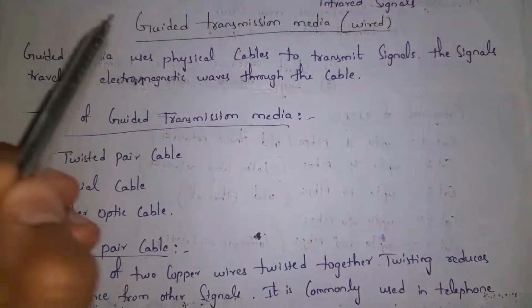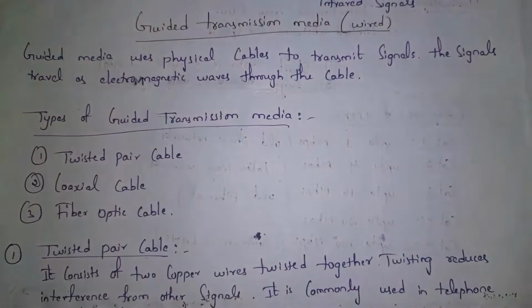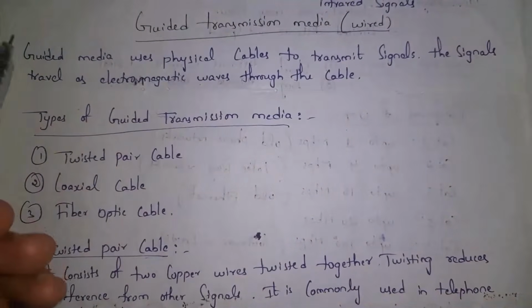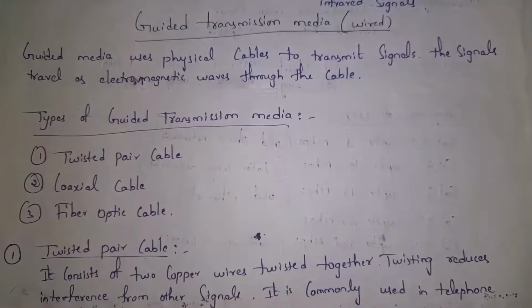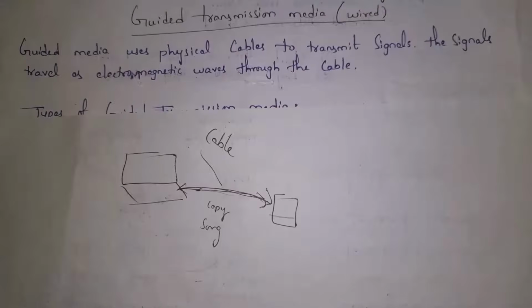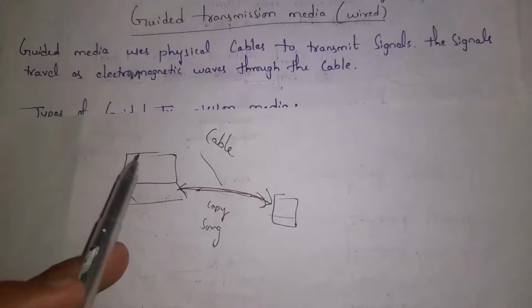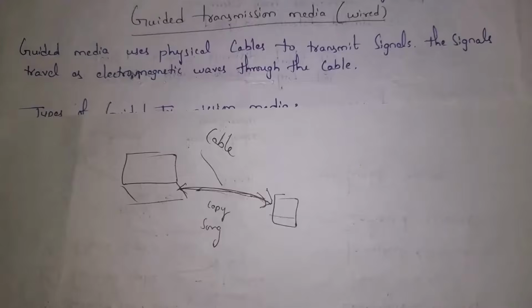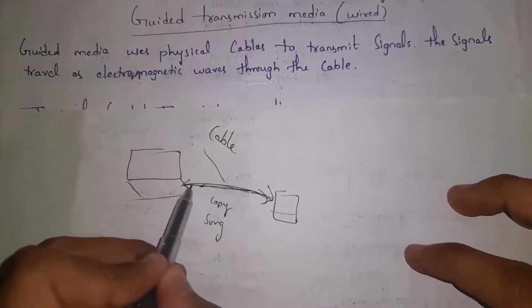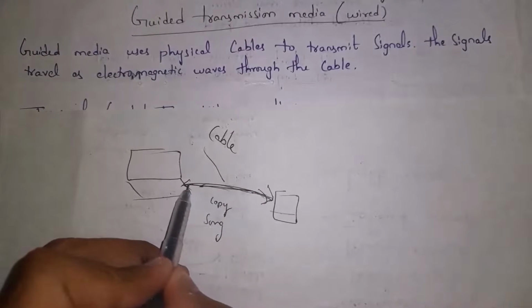Guided media uses physical cables to transmit signals. The signal travels as electromagnetic waves through the cable. Guys, I will give one simple example so that you can clearly understand what is guided transmission media. For example, I want to copy songs from my laptop to my mobile. So what I will do is connect my laptop with my mobile using a cable wire. As I am connecting these devices using a cable wire, we call it guided transmission media because it is a wired connection. Wired is nothing but guided transmission media.